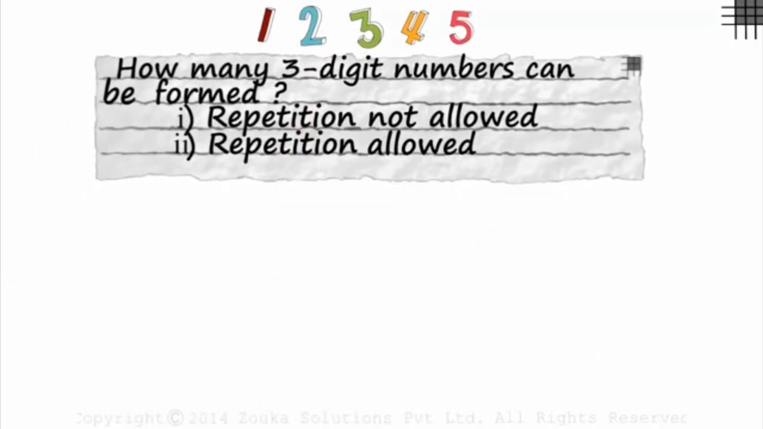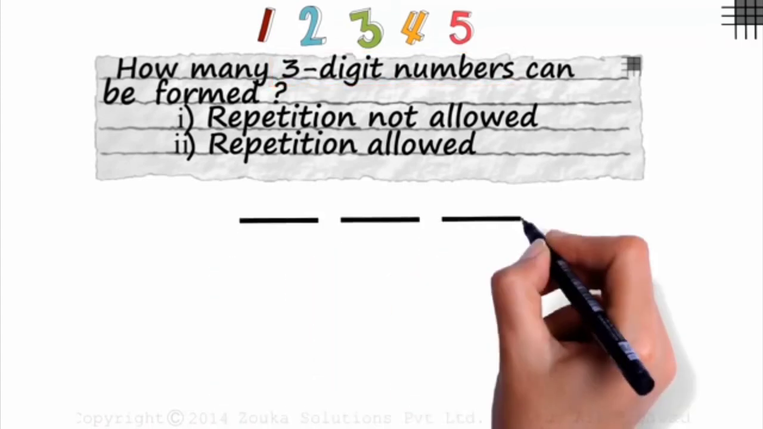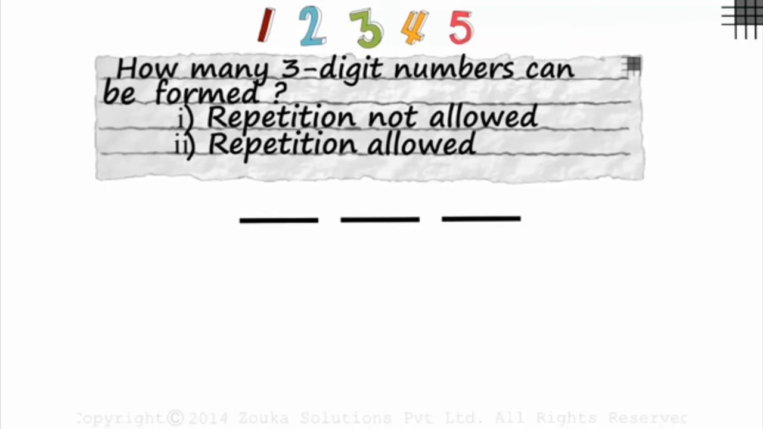Read the question well. How many 3-digit numbers can be formed? Let's form 3 slots here for the 3 digits. How many 3-digit numbers can we form using these 5 digits? And with this question, we have been given 2 conditions. First, it asks us the answer when repetition is not allowed. Let us understand the first condition.